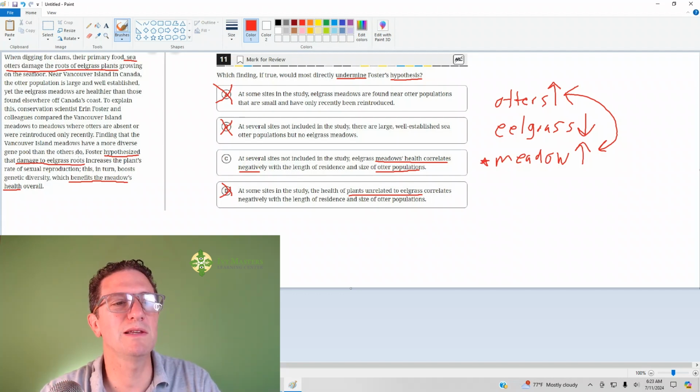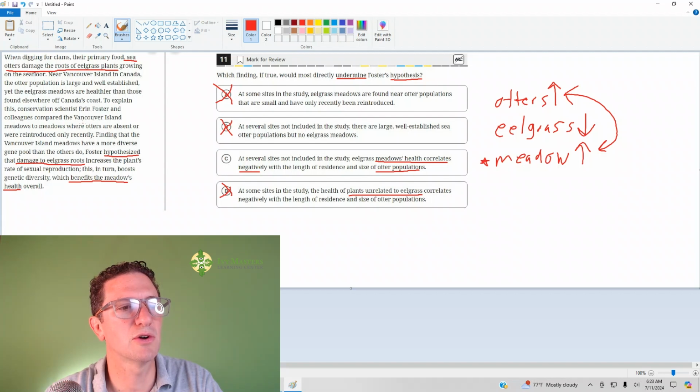So the one piece that we didn't get from the first and last sentence here that really strengthens answer choice C is how long the otters were there. Otters are absent or were reintroduced only recently, which implies that if they were there for a long time, then they're going to tear up the eelgrass roots a little more, and you're going to have a healthier meadow.